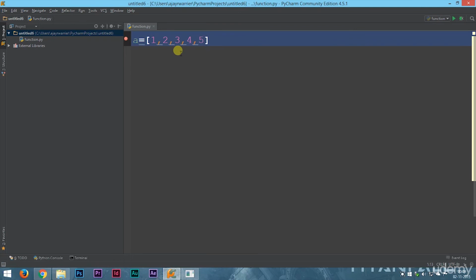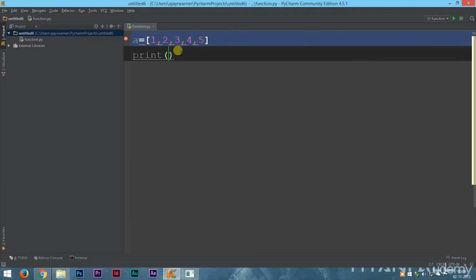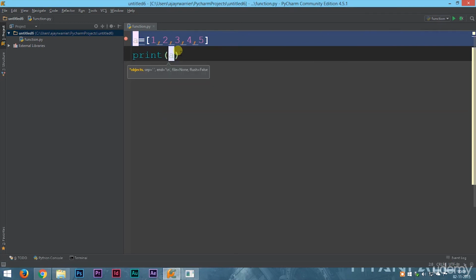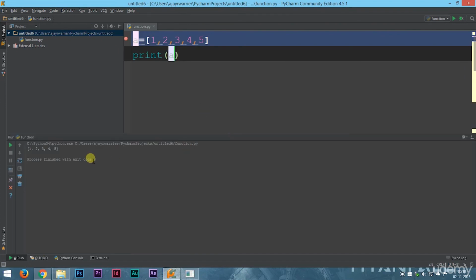It is very simple to make a list. Just open a square bracket. Inside the square bracket, type in the elements of your list, separated by a comma. Remember the comma part. Then we just close that list. So we have made a list here. Now let's try printing this list. Just type in print and inside the bracket type in our list variable name. A is the name of the list, so we'll type in print A. Now let's run this. And in the output screen you can see the list here: 1, 2, 3, 4 and 5.